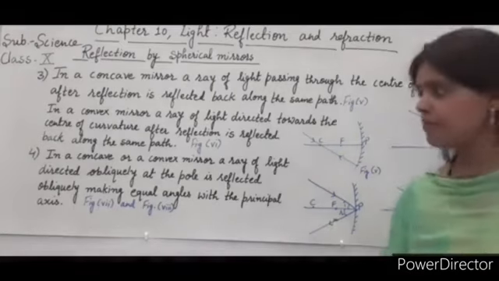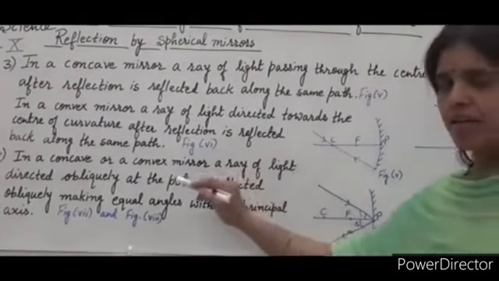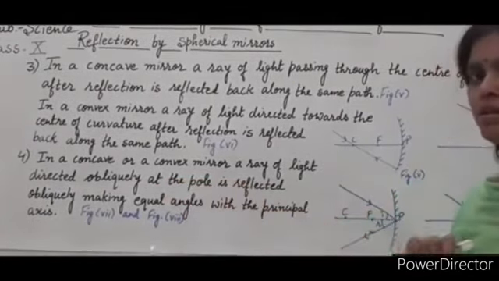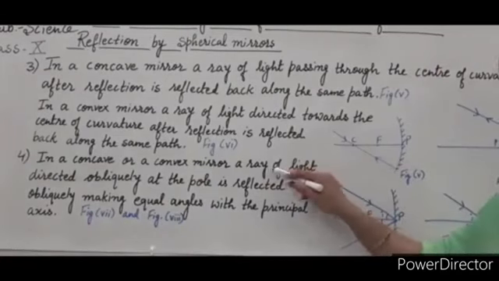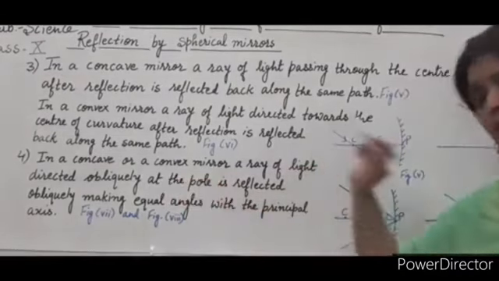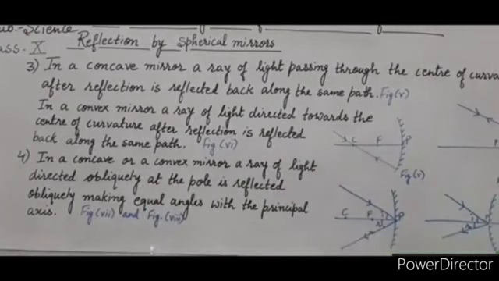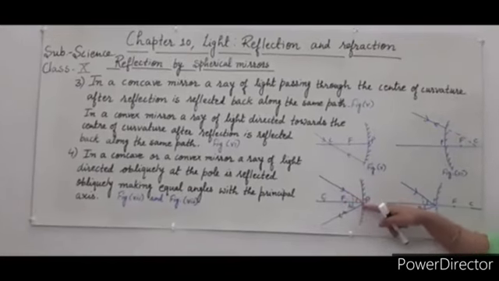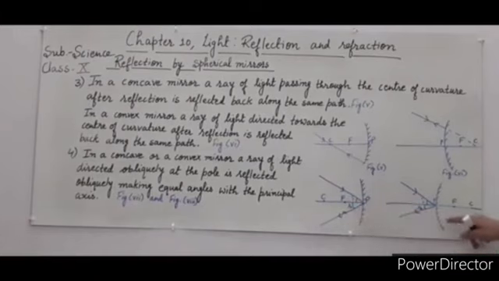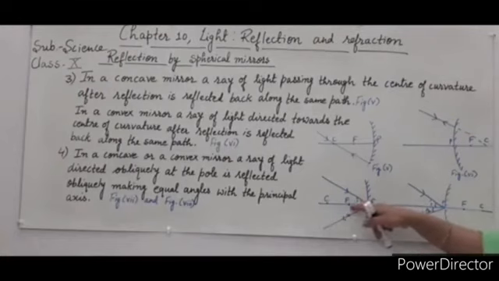Now the fourth point. In a concave or a convex mirror, a ray of light directed obliquely at the pole of the mirror is reflected obliquely, making equal angles with the principal axis. So when an incident ray is directed obliquely, in the case of both concave mirror and convex mirror, at the pole of the mirror, then it is reflected obliquely, making equal angles with the principal axis.